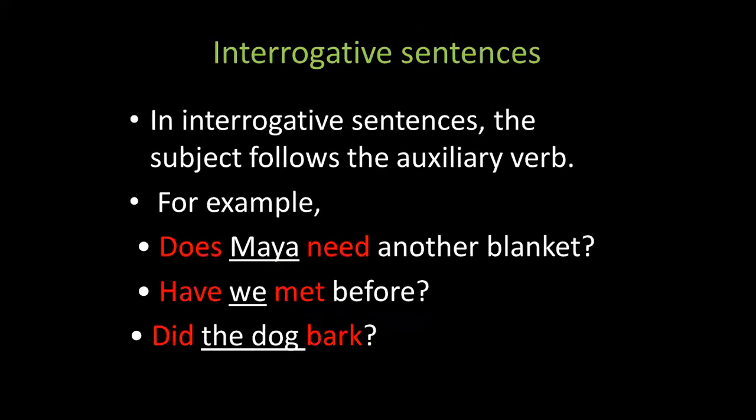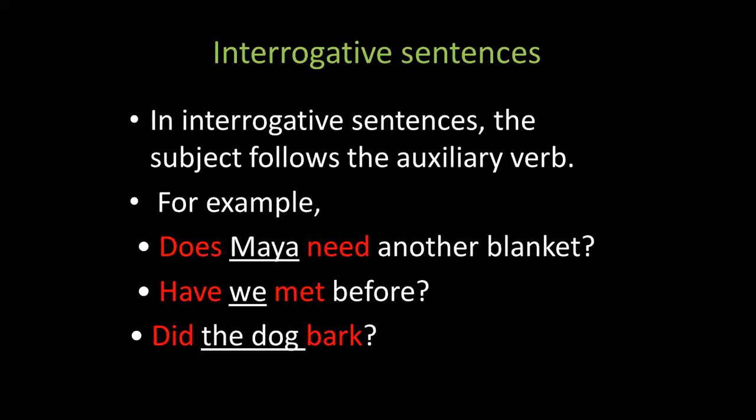Interrogative sentences. In interrogative sentences, the subject follows the auxiliary verb. The order of the interrogative sentence is auxiliary verb, subject, the main verb, and the rest of the sentence. For example, does Maya need another blanket? Does is the auxiliary verb here, Maya is the subject, need is the main verb, and another blanket is the object here.